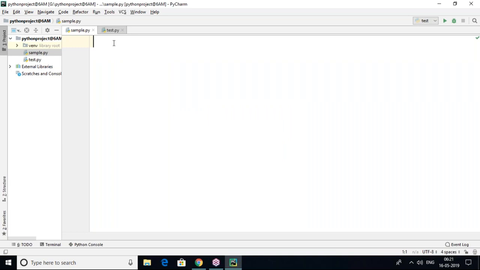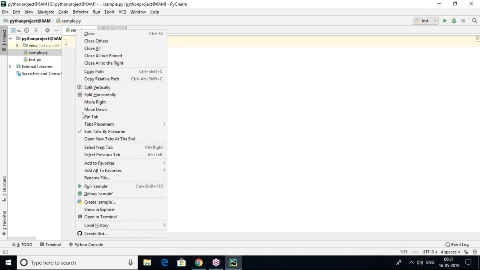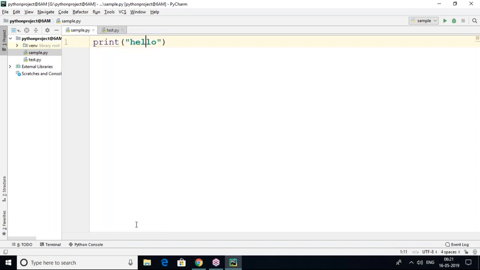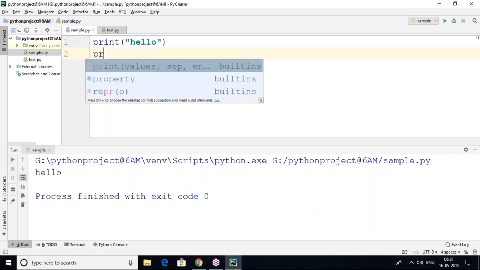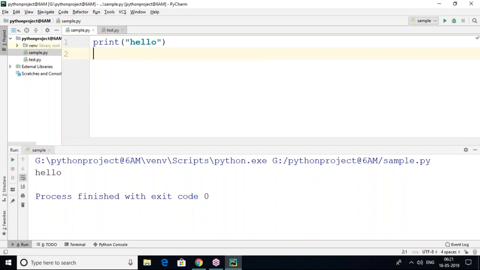Here you can write your Python script, whatever you want. Suppose I am writing print hello. I want to execute sample.py. Simply right click on it and click on run. Hello is coming in the console window. So this is what we can do through the PyCharm editor. What is the advantage here? Whenever we type, IntelliSense comes up as soon as we type. And debugging is also very easy in the PyCharm editor.